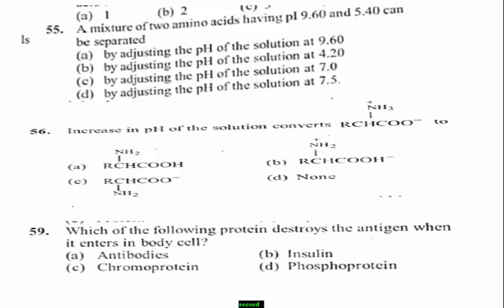Thus at pH 9.60, the amino acid with pI 5.40 will exist as an anion and migrate to the anode, while that with pI 9.60 will not migrate to any electrode. Therefore, option D, by adjusting the pH of the solution at 7.5, is the right answer. Option D is the right answer.